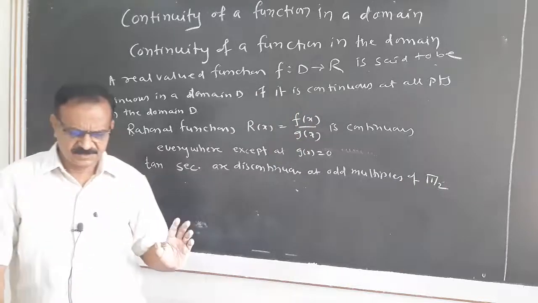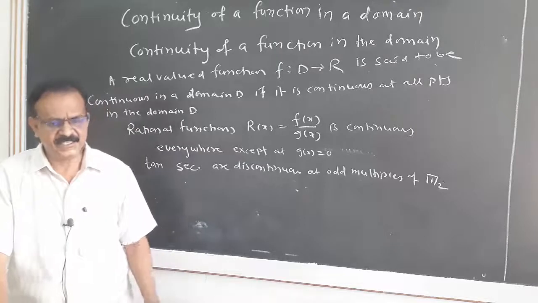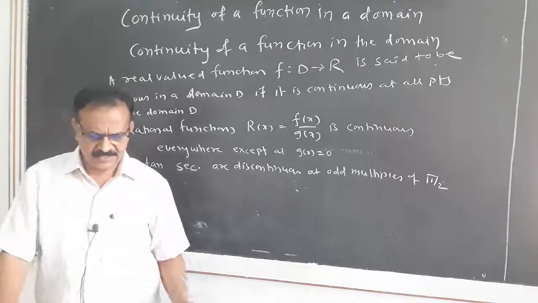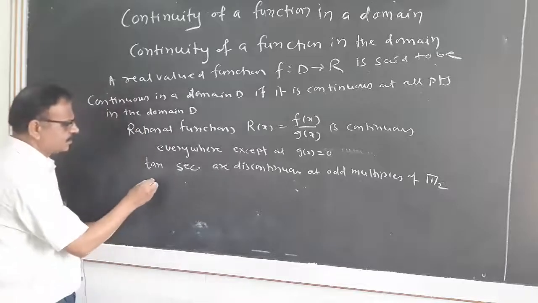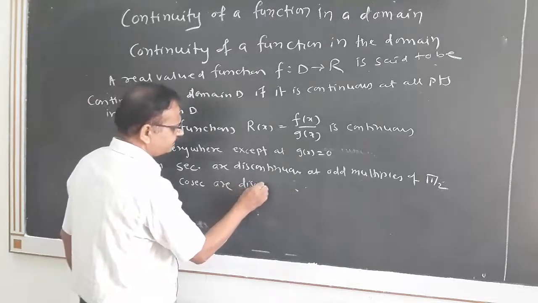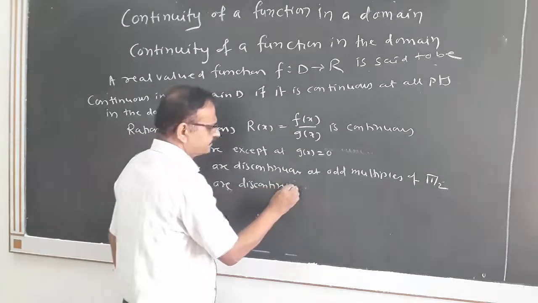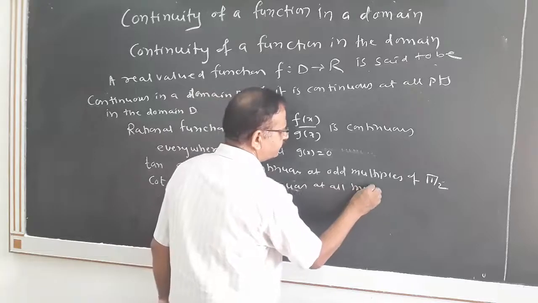We must know that tan and sec functions are discontinuous at odd multiples of pi by 2. Similarly, cot and cosec are discontinuous at all multiples of pi.